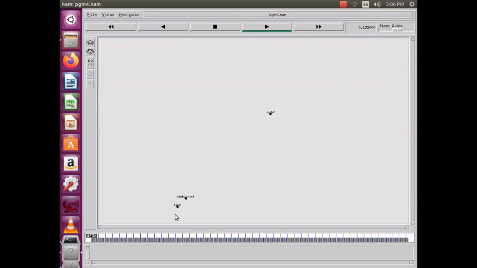So that there is TCP0, sync 1 and sync 2. This is the placement of the nodes initially. I'll increase the step count and advance fast forward. See the communication happening between TCP0 and sync 1 initially.